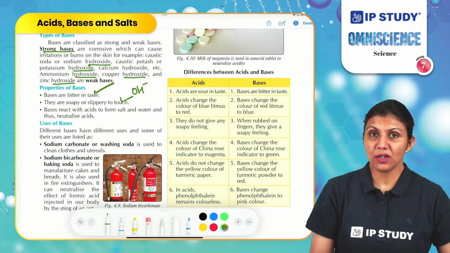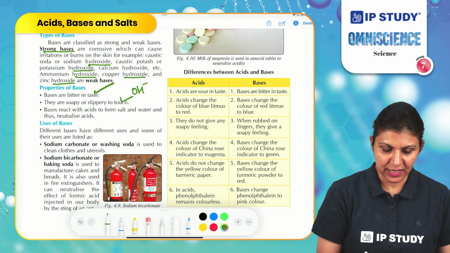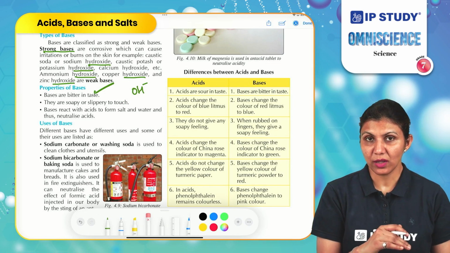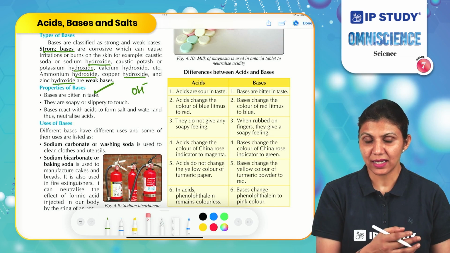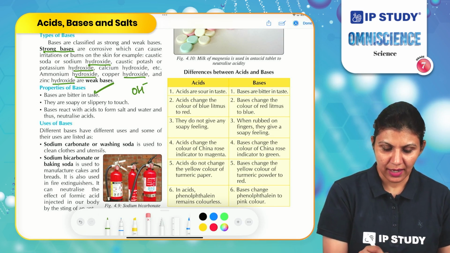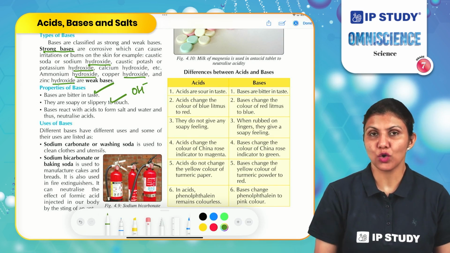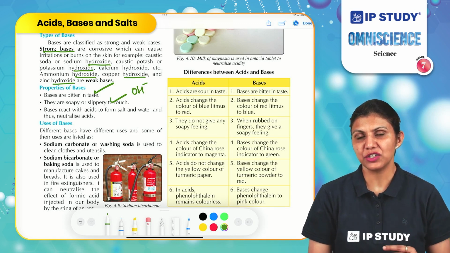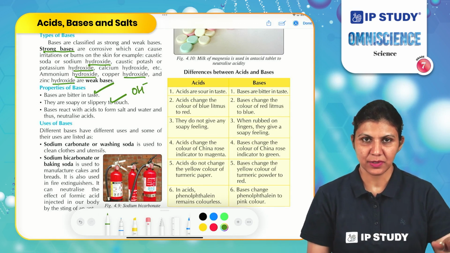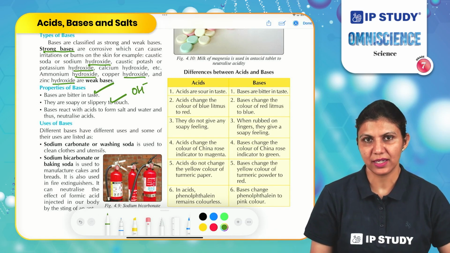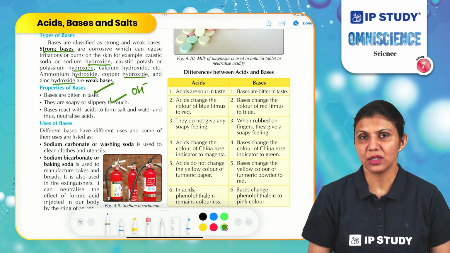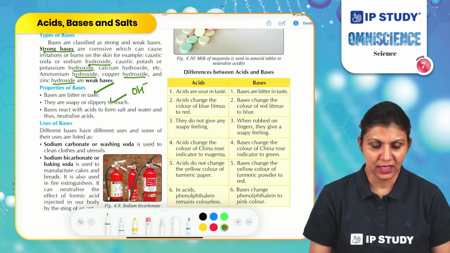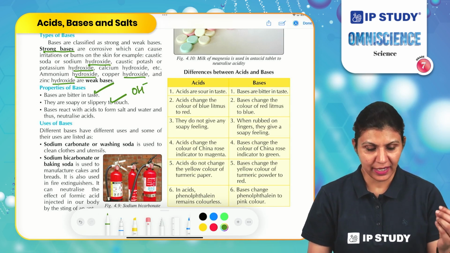What are the properties of bases? Bases are bitter in taste, but if you recall the properties of acids, acids are sour in taste. Bases are slippery or soapy on touch. If you check all toothpaste or cleaning agents like surface cleaning substances we use in daily life, window cleaners, and different types of soaps and detergents, these all are soapy in texture.